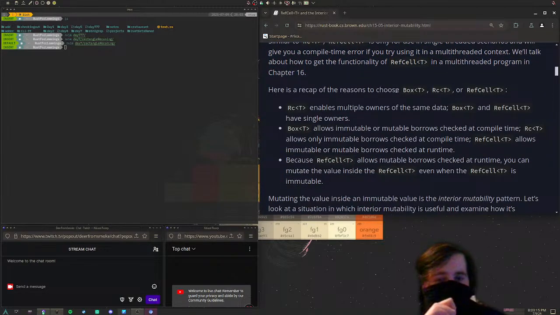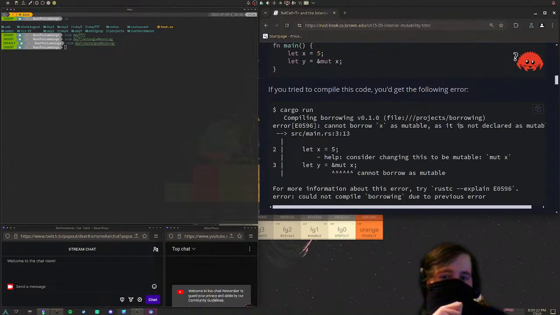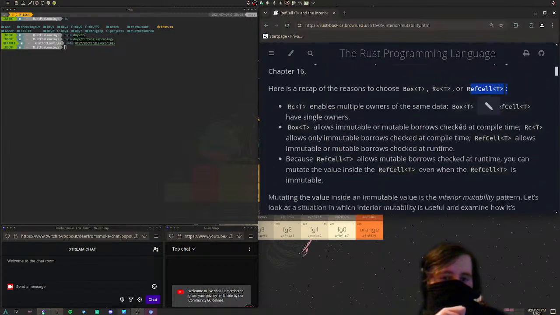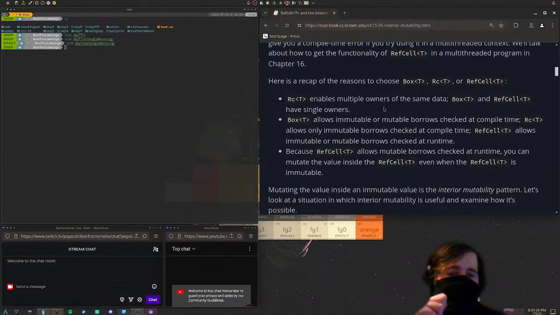Here's a recap of the reasons to choose Box, Rc, and RefCell. Can we have some examples of RefCell? Oh, okay, we got a lot more. So hopefully: Rc enables multiple owners of the same data. Box and RefCell have single owners. Box allows immutable or mutable borrows checked at compile time. Rc allows only immutable borrows checked at compile time. RefCell allows immutable or mutable borrows checked at runtime.